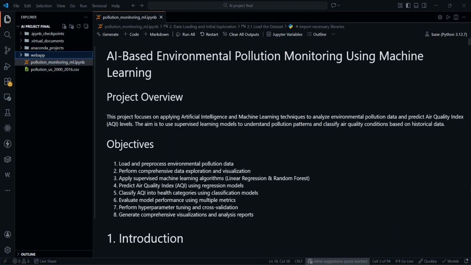The system can be applied in smart city pollution monitoring, early health risk warning systems, environmental policy maker planning, and AI assisted decision making platforms with real time integration. This model can extend into a live pollution forecasting system.